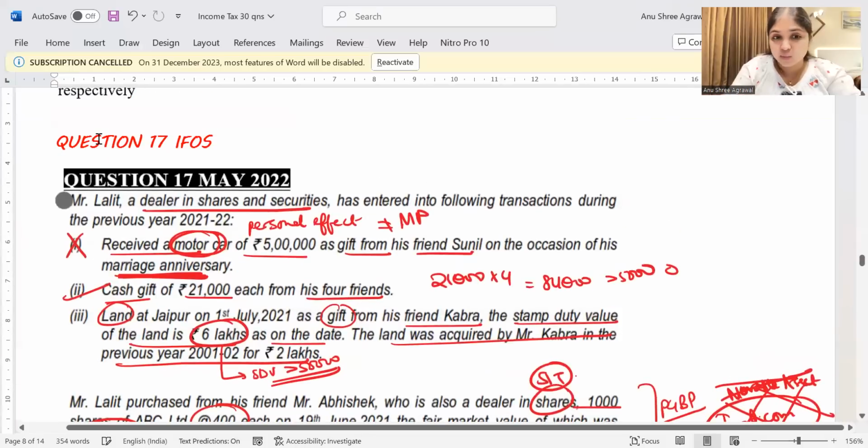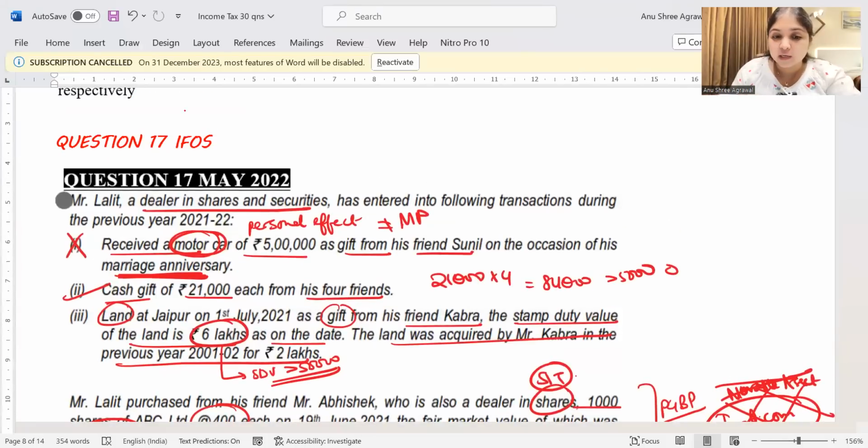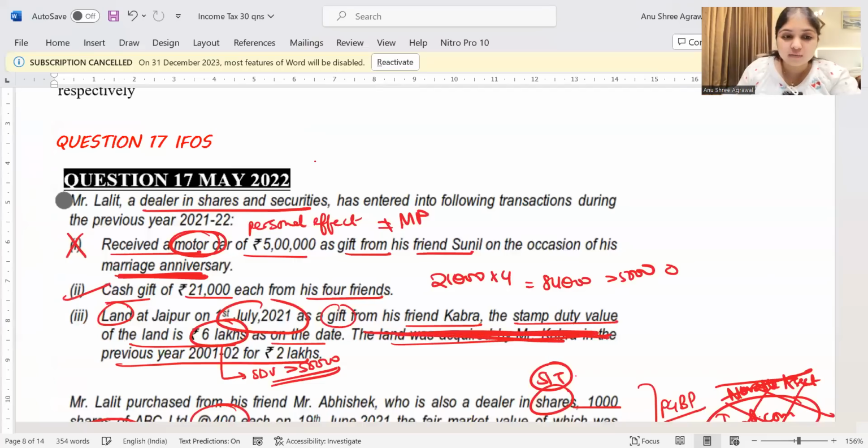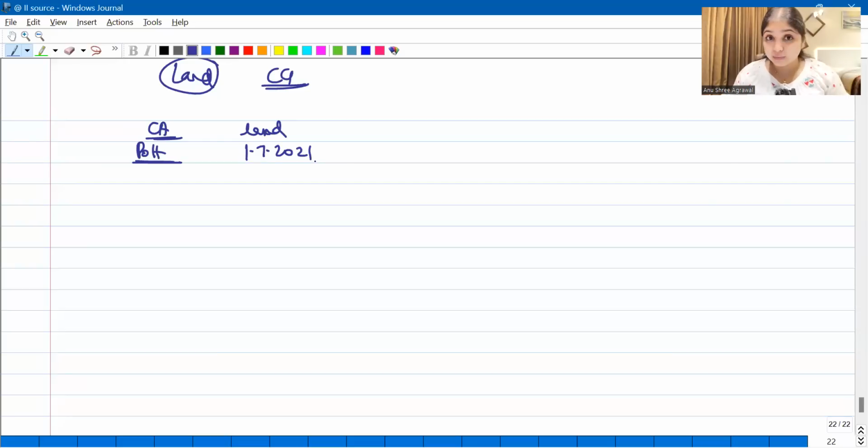So in this question, when will the period of holding start? When did the assessee acquire this asset? He acquired this asset on 1st July 2021. You will not even consider the previous owner's information, because when I received the asset, it was taxable for me. When I sell it later, I apply 49(4), and under 49(4) I will not consider the previous owner.